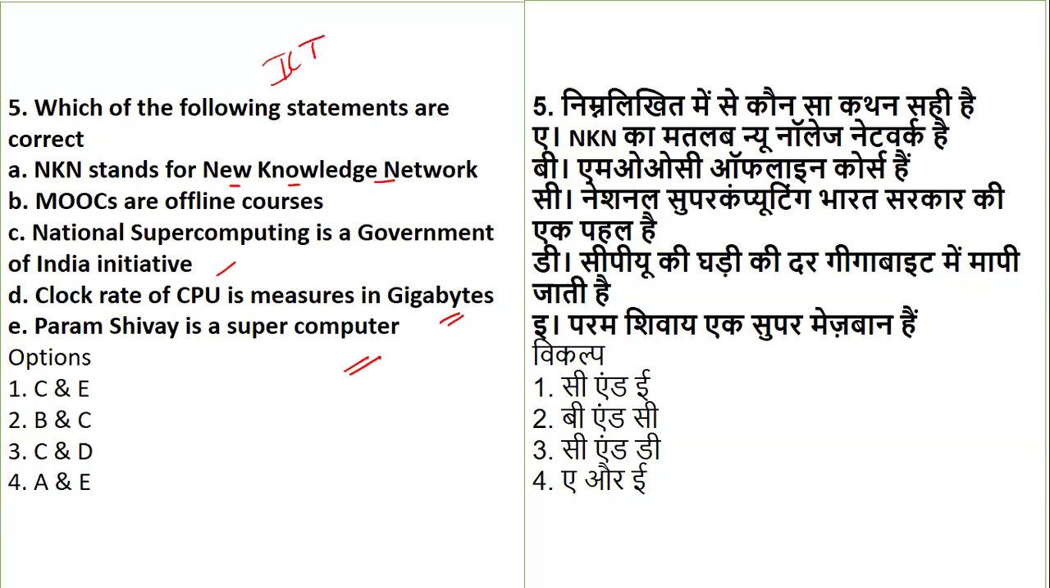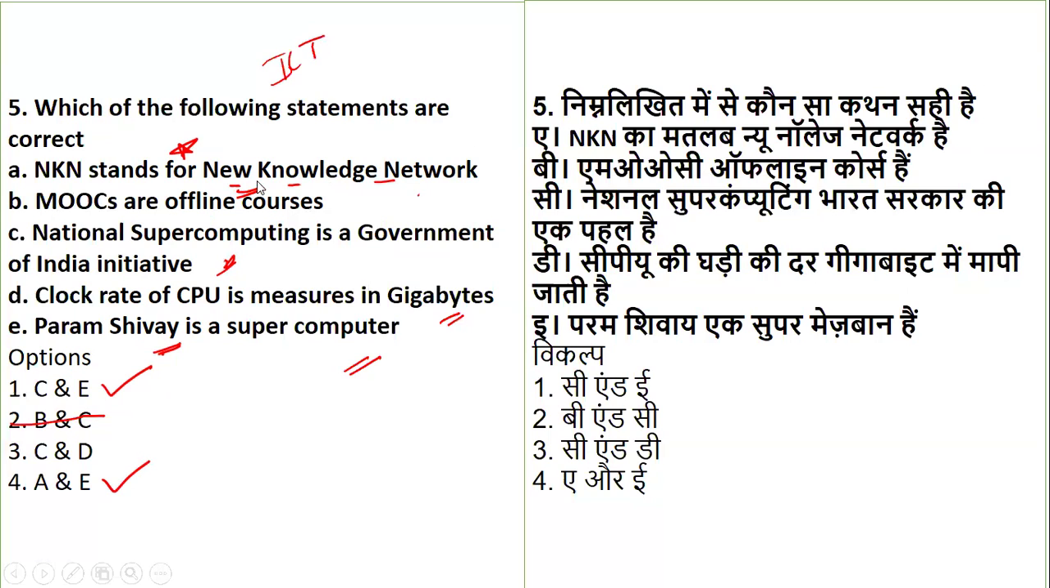So moves we know. So if you see option number B, moves are online courses. So if you see option number B, it's cancelled, right? Now NKN is the National Knowledge Network. So if you know this term very well, so maybe you're not aware of national computing clock rate. Param Shiva is a supercomputer. So this is right. But out of both, NKN you should be aware of.